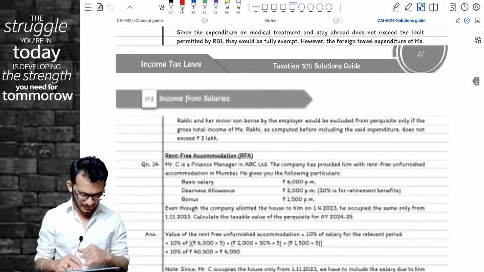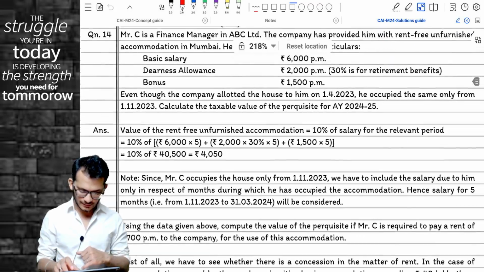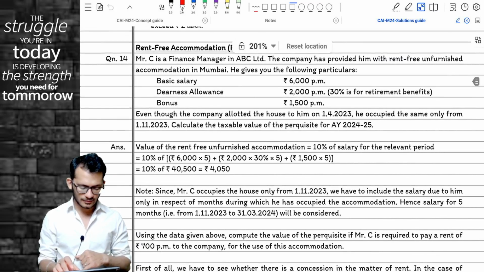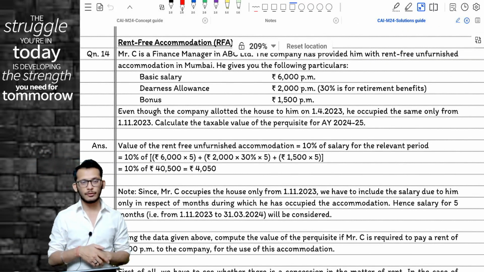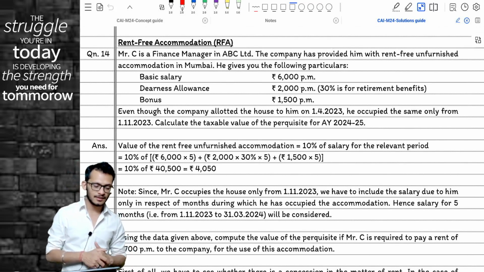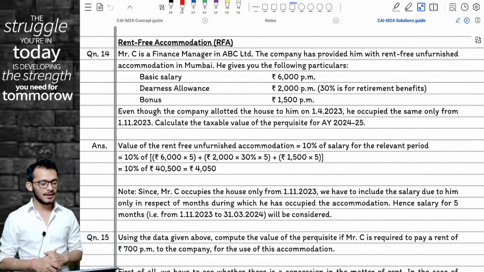Let's do question number 14. We'll do only one question so that you understand what we're talking about. Question number 14 says, Mr. C is a finance manager in ABC Limited.